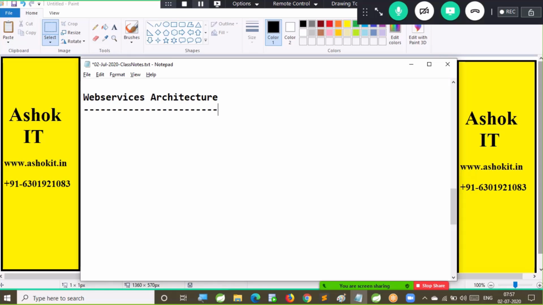Almost the same concept we are going to see in the RESTful services architecture also. Same concept we are going to see in the microservices architecture also. This is the base architecture for distributed applications, which is very important. So everybody please concentrate while I am explaining web services architecture.